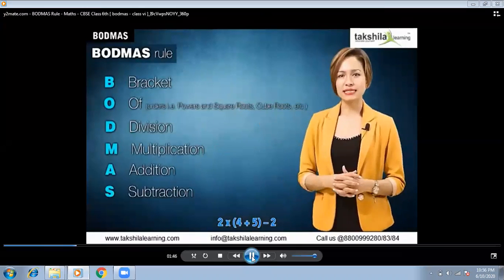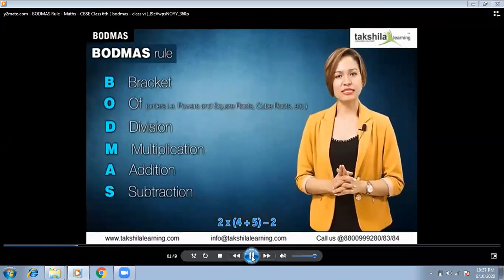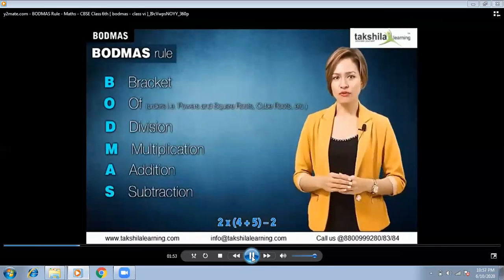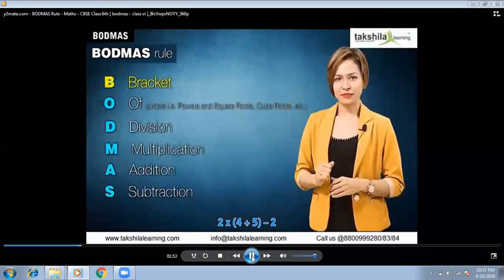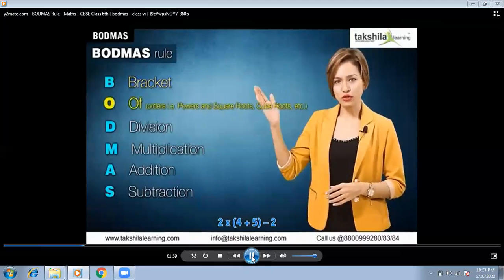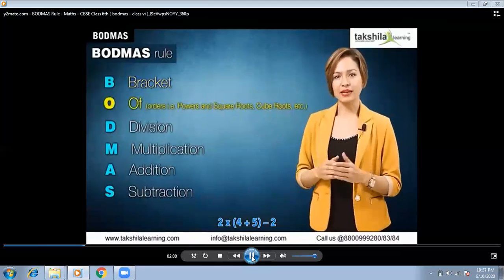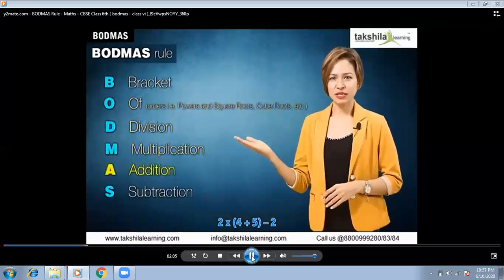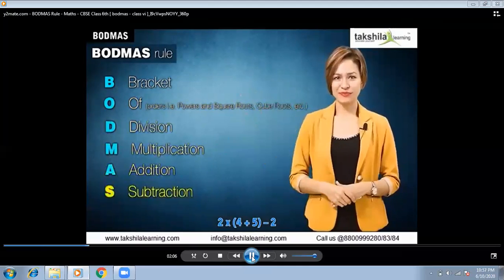This rule says that in an expression containing brackets, the first thing that needs to be simplified or solved is the bracket. Brackets are followed by orders that include roots or powers. Then we solve division, multiplication, addition, and subtraction.